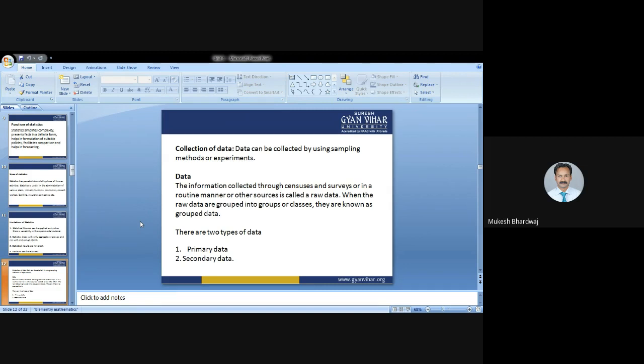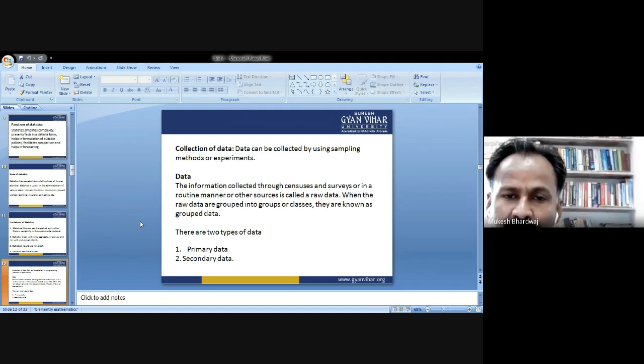Now, first and most important thing which we need to do for using statistics as a tool is the collection of data. Data plays an important, a major role in statistics. Data can be collected by using sampling methods or experiments. So first of all, what do you mean by data?